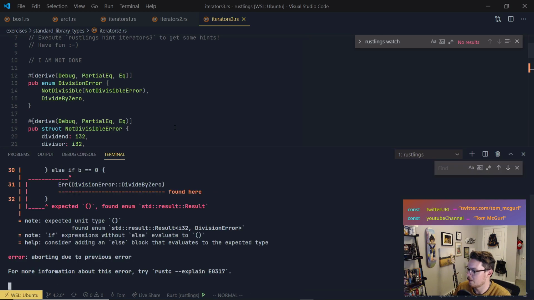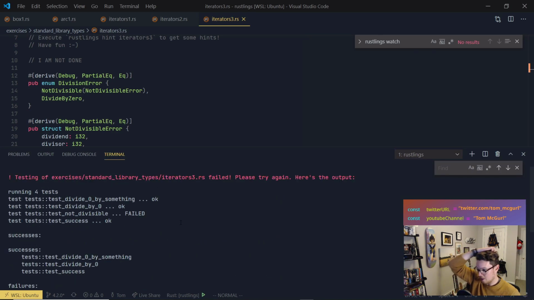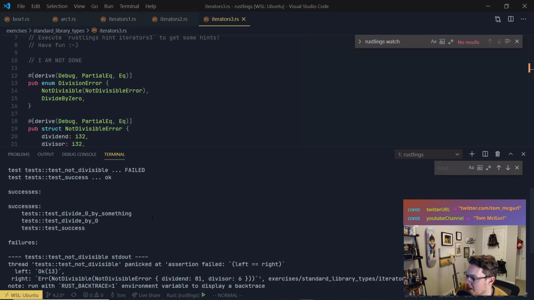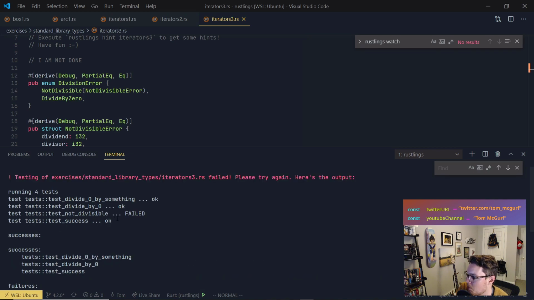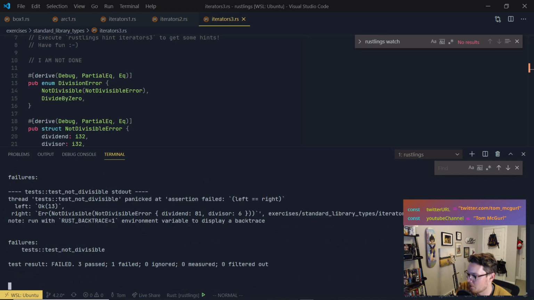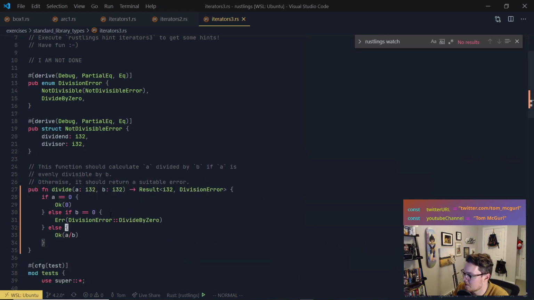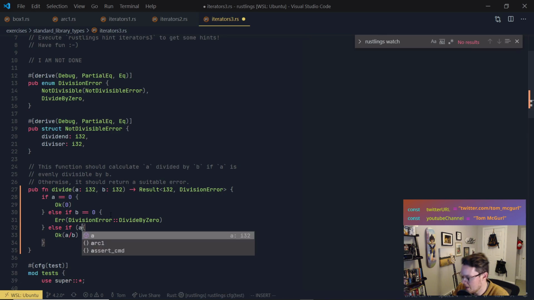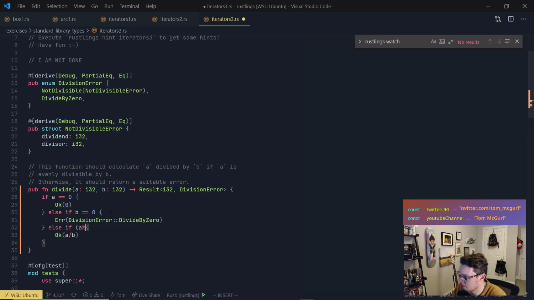So let's run it, and hopefully it should fail some tests. Perfect. All right, so we failed some tests, but we passed some tests too. Divide 0 by something passed, test divided by 0 passed, and one of the tests passes, but one of them fails. And that's the not divisible one, the mod one. So we could do something like this: a mod b equals 0.